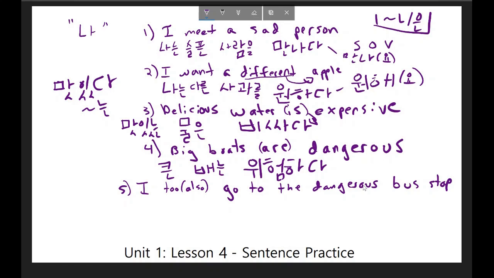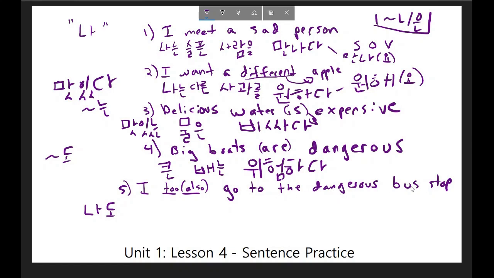Okay, what I want to do is indicate the subject of the sentence, which is I, so I can use the word 나. But as you learned in lesson 4, you want to include the particle 도 to indicate the meaning of "too" or "also." So for example, I want to say 나도, and that means me as well, or me too, or me also. The verb of the sentence is go, and where am I going to? I'm going to the bus stop.